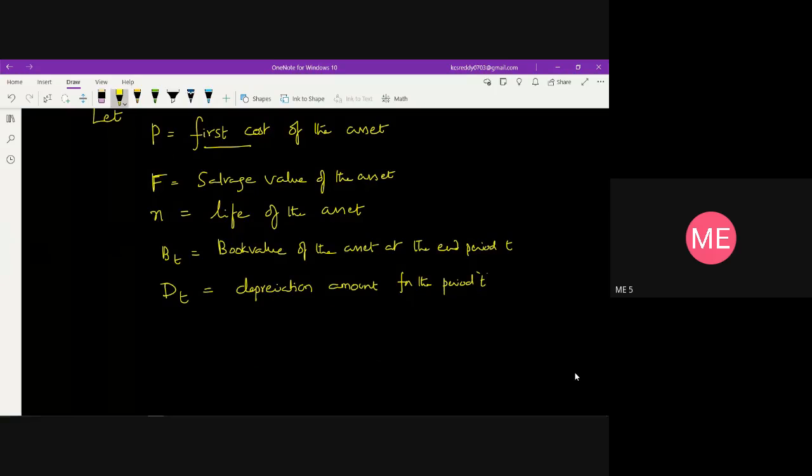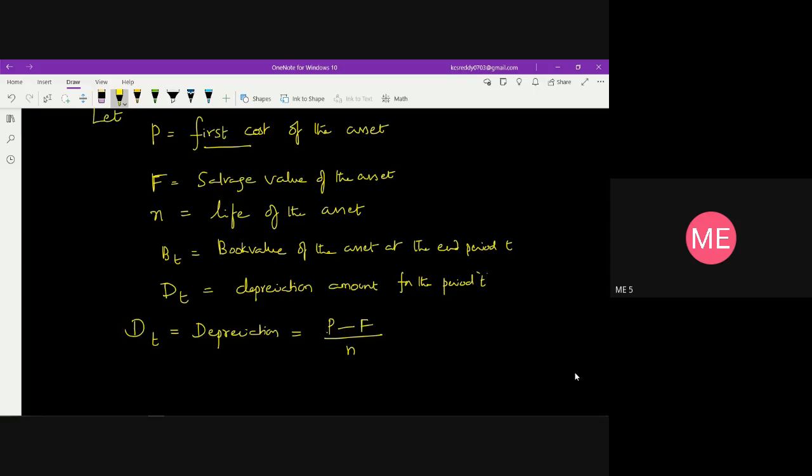Now I can write the formula for depreciation as well as the book value. The depreciation amount for the period T, DT, is equal to (P minus F) divided by N, that is first cost minus salvage value, divided by N. This is the fixed amount for every year.